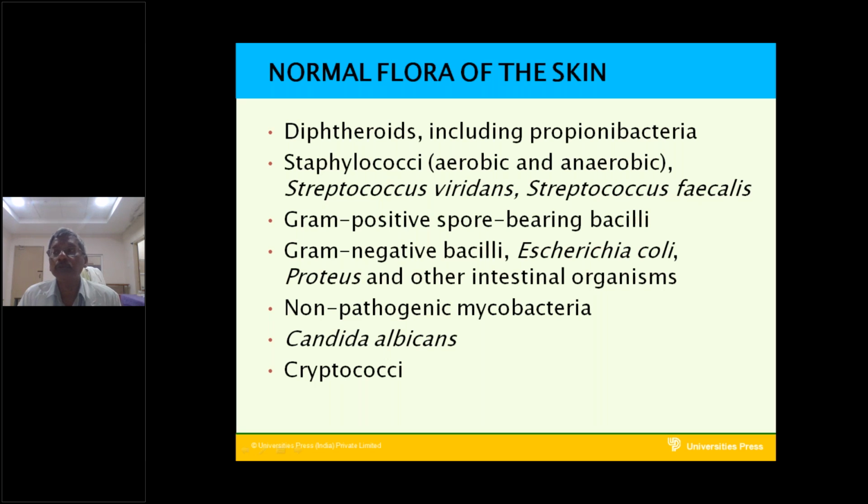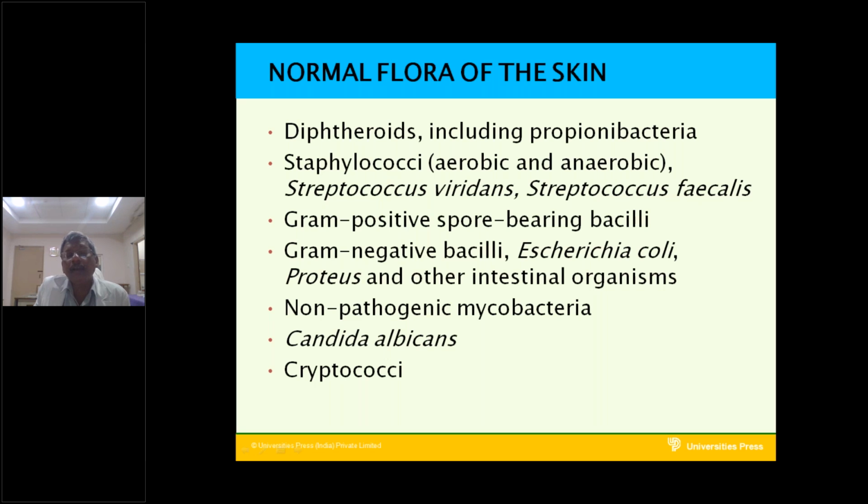Next, non-pathogenic mycobacteria. The mycobacteria present on the skin are non-pathogenic. Next, Candida albicans. Candida albicans present on the skin is non-pathogenic. The same Candida present in the oral cavity or the genitourinary system, in the vagina, may be pathogenic.